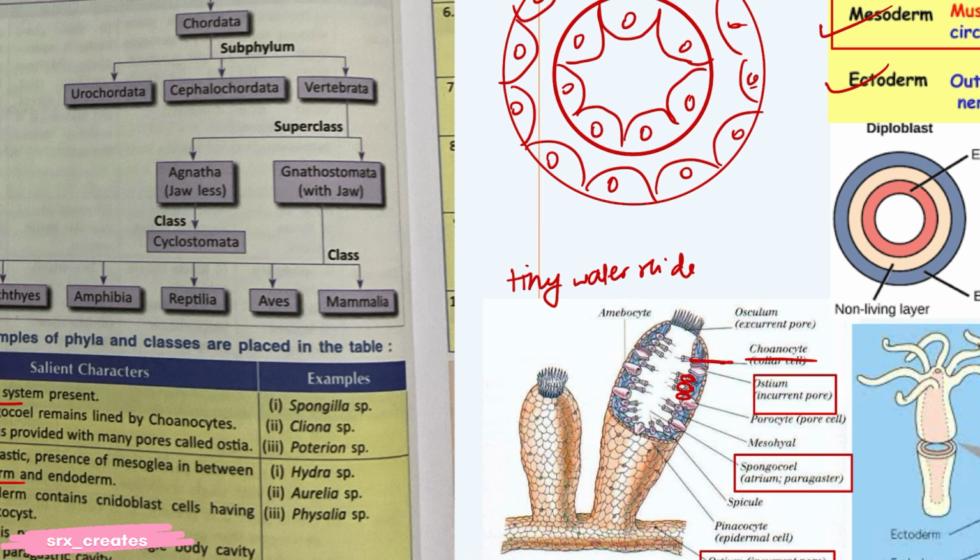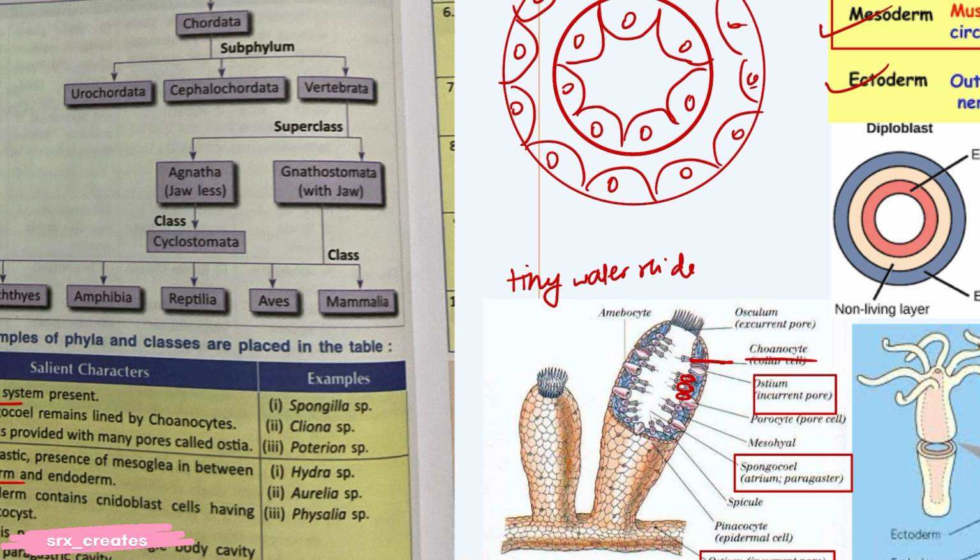See, this choanocyte cell is present inside the sponge, where there is a network of tiny water slides inside the sponge. Now water moves through the sponge, bringing food and taking away waste. Means it gives food and takes away the waste. Okay, understand? This is what the canal system is.